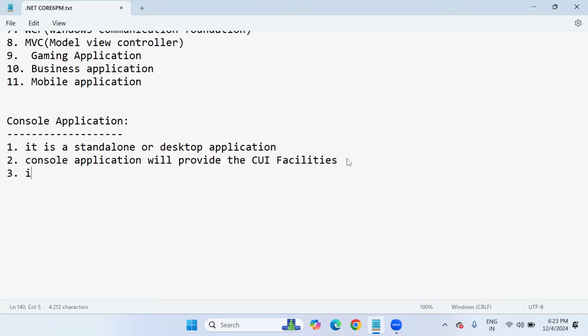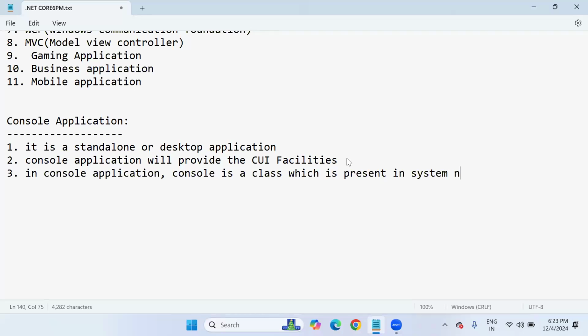Next, in console application, console is a class which is present in which namespace, you know? System namespace. That means it is present in the system library.